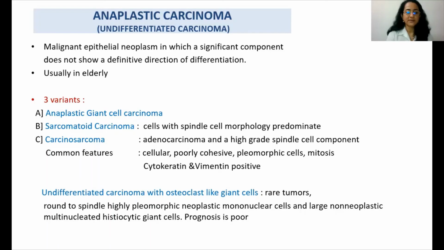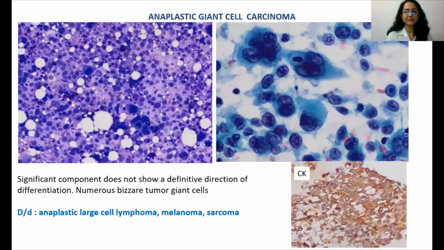Just a word about a specific subtype, the undifferentiated carcinoma with osteoclast-like giant cells. It's a rare tumor. It shows round to spindle, highly pleomorphic neoplastic mononuclear cells and large non-neoplastic multinucleated giant cells. So the mononuclear cells are neoplastic, while the giant cells are the non-neoplastic component. The prognosis is poor.